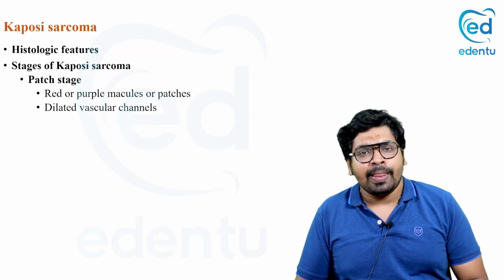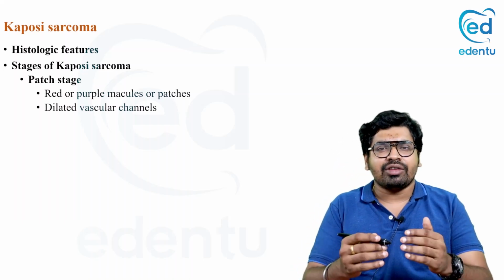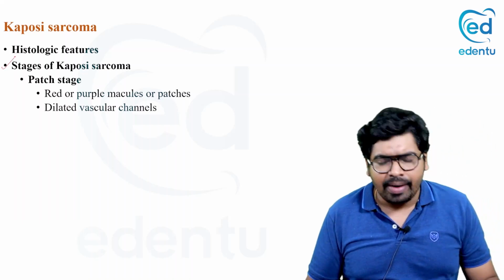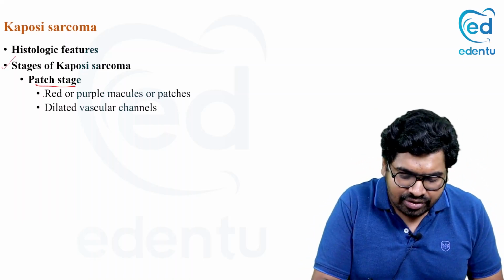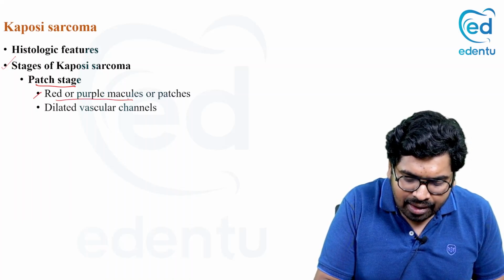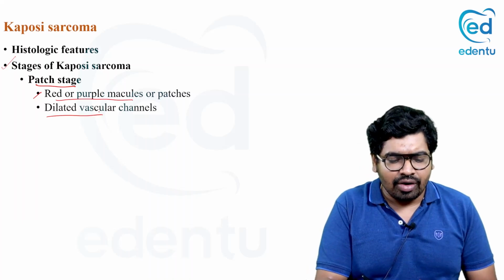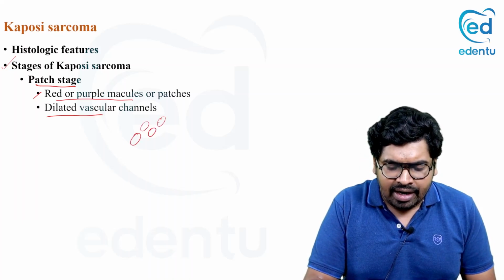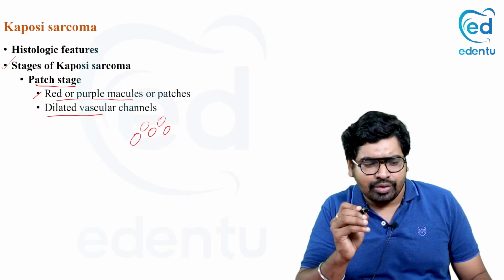Now the histopathology of Kaposi sarcoma has stages. The first stage is called the patch stage. In the patch stage, you are seeing red purple macules and dilated blood vessels. That is called the patch stage. You are seeing some red purple macules or patches, small elevated lesions on the skin.